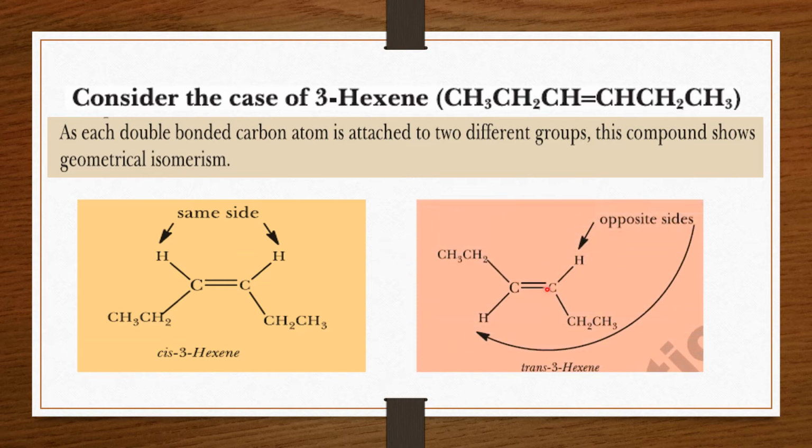Here in this case you can see that two carbons have two different atoms, and when these two different atoms are present on the same side, it is the cis isomer, and when they are in opposite directions, they are called the trans isomers.